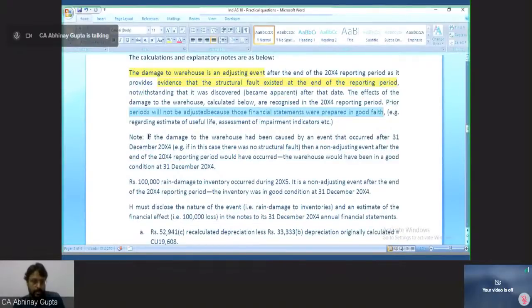Now, if the damage to the warehouse had been caused by an event that occurred after 31st December 2004, for example in this case, in case there was no structural fault, then this event was a non-adjusting event. So if there was no structural fault and rain has happened and damage has happened, then we will treat this event as non-adjusting because there was no fault. Okay, there were no conditions, there were no evidences of the event. So since there was a structural fault, it has become adjusting. Otherwise, it would have been non-adjusting if there was no structural fault. Okay.